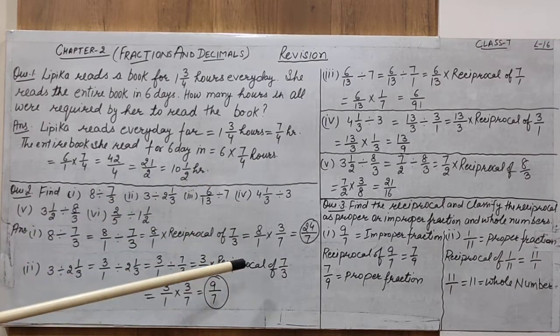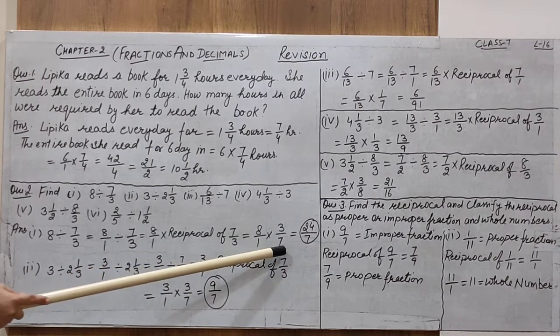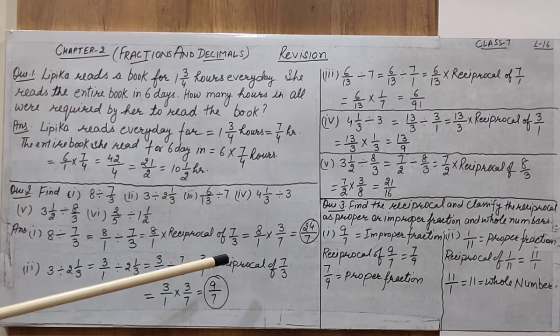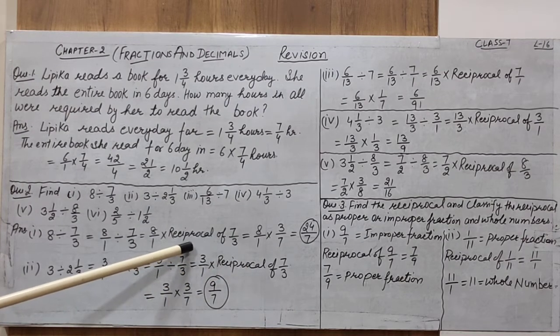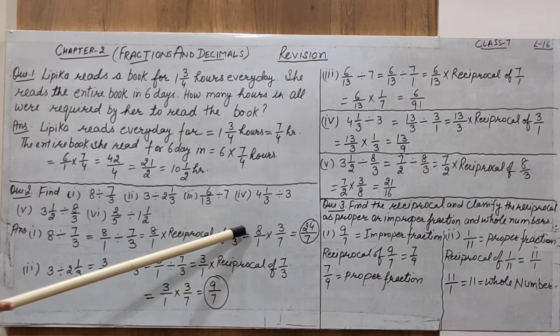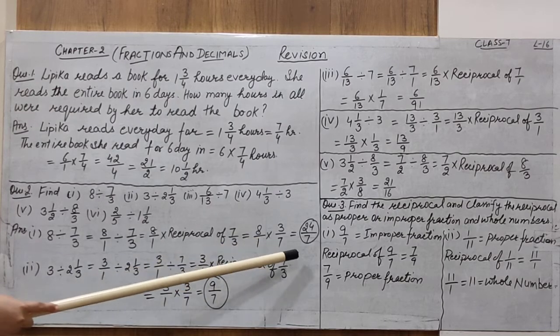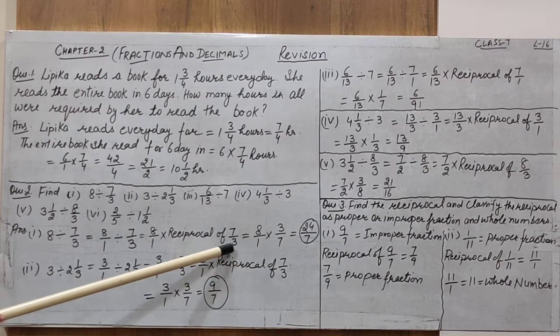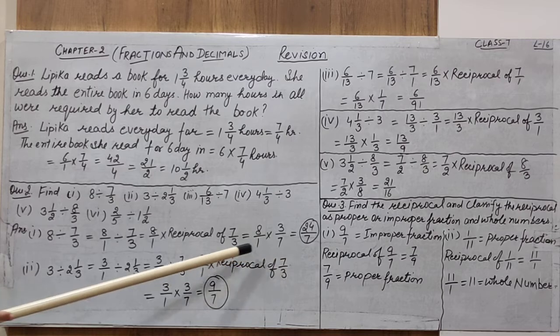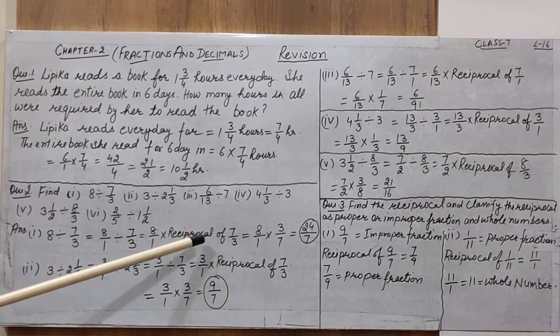In the next step, you have to place the reciprocal of 7 by 3, that is 3 by 7. You very well understand now what the reciprocals are. Reciprocal means when we change the denominator into numerator and numerator into denominator of a fractional number, that is the reciprocal of the given fractional number. And I told you about the property of these two numbers: when a number is multiplied with its reciprocal, it gives us 1. That is a property of a number.